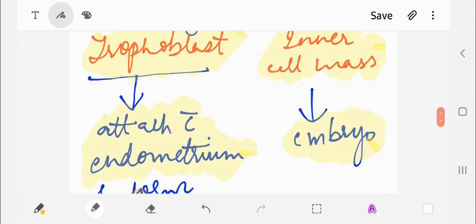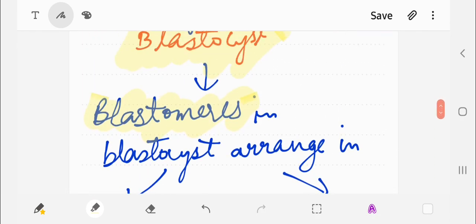Go through it, and in our next session we will discuss the embryonic development and the changes which take place in pregnancy. Till then, stay home.